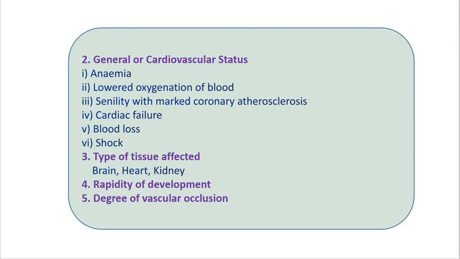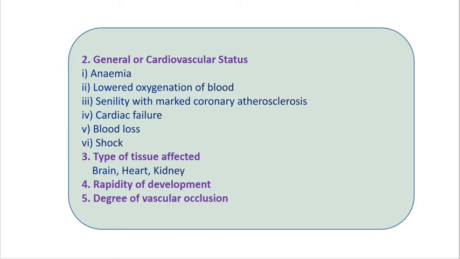Some of the factors which render the tissue more vulnerable to the effect of ischemia are anemia, due to sickle cell anemia or other particular diseases, in the victim who suffers from anemia. The second reason is lowered oxygenation of blood in case of hypoxia, followed by angina with marked coronary atherosclerosis.